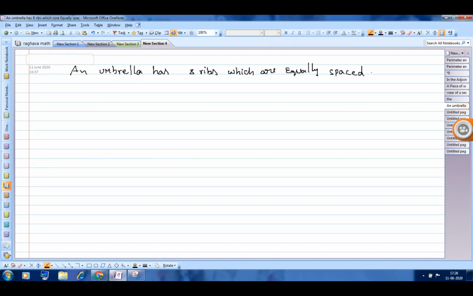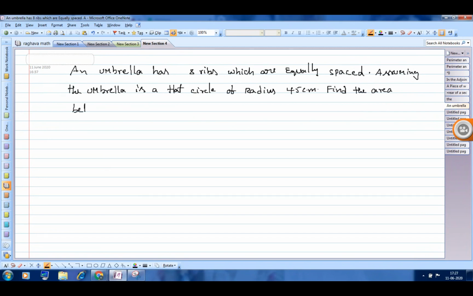Assuming the umbrella to be a flat circle of radius 45 centimeter, find the area between its two consecutive ribs.